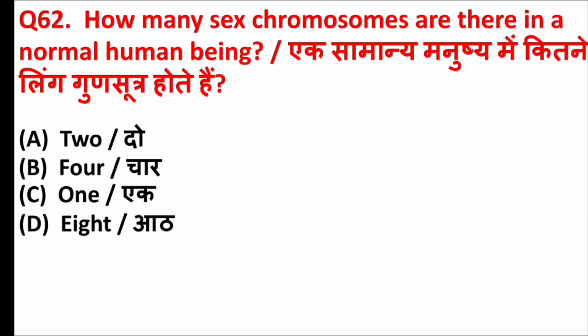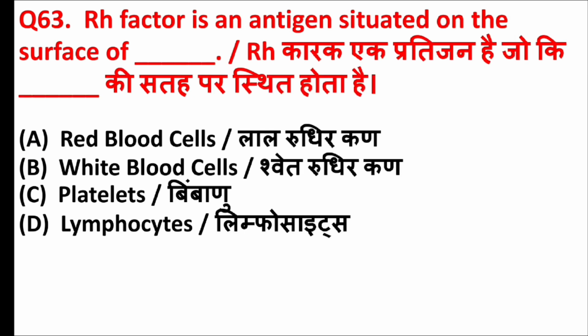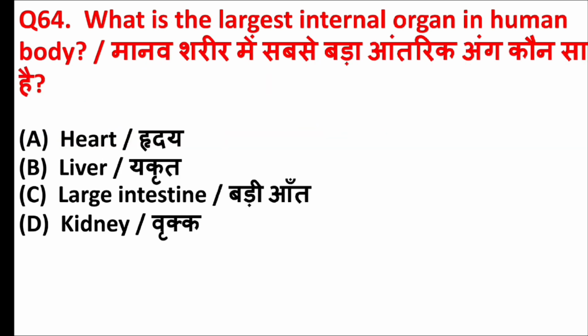How many sex chromosomes are there in a normal human being? Answer is option A, 2. Rh factor is an antigen situated on the surface of blank. Answer is option A, red blood cells. What is the largest internal organ in human body? Answer is option B, liver.